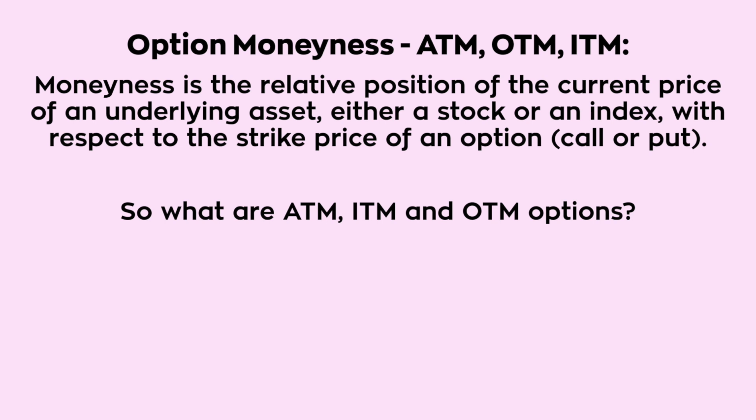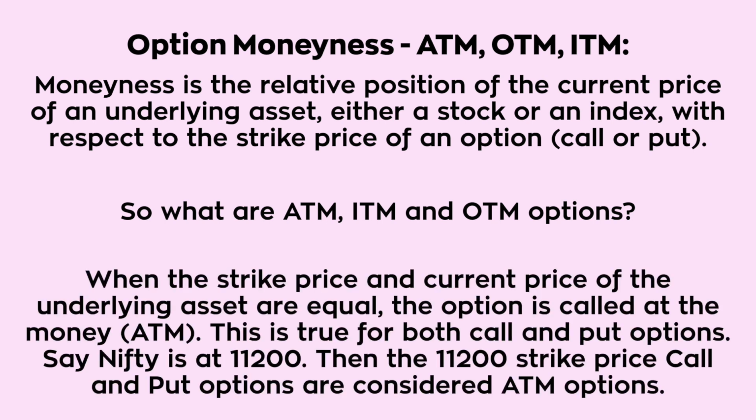So, what are at the money, in the money, and out of the money options? When the strike price and current price of the underlying asset are equal, the option is called at the money. This is true for both call and put options. Say Nifty is at 11,200. Then the 11,200 strike price call and put options are considered at the money options.